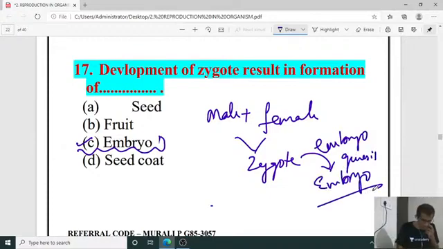So the right answer for the 17th one is C. Yes, you are right, Bharat. It is not seed, okay? Zygote gives embryo. Ovule gives seed. Ovary gives fruit. Okay, got it?